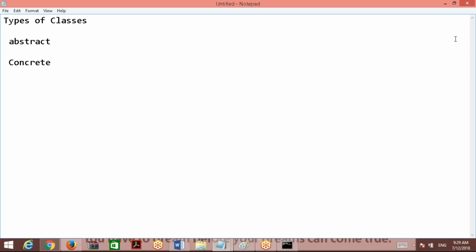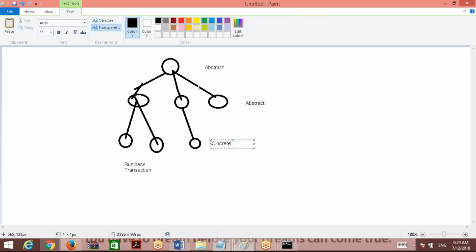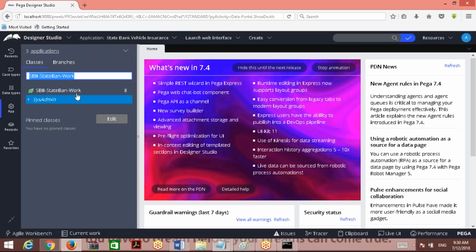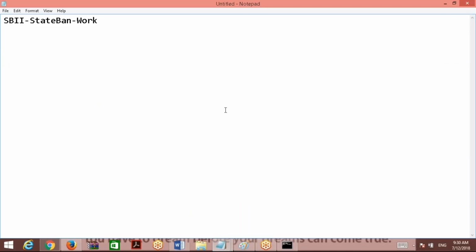Okay, now this is called the organization structure in Pega. See, in PRPC we need to create classes, as I told you, but we are not required to create them initially. Pega will create some of the classes when you create a new application. It has already created three classes. These three classes it has created.